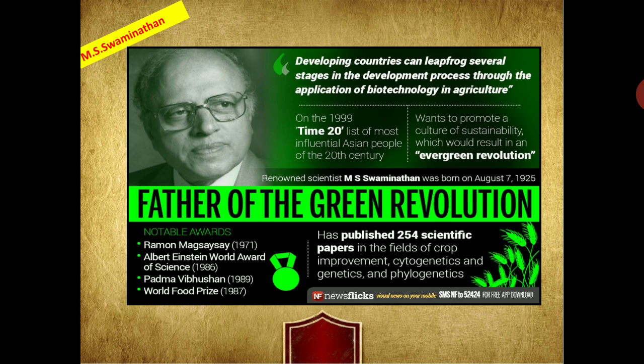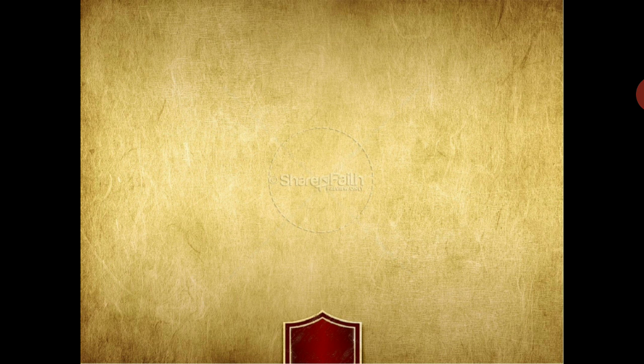The very first one was by Dr. M. Swaminathan, who was known as the father of the Green Revolution. In 1965, he implemented new scientific agriculture techniques and increased the production of food grains. That is, due to him, we brought about a green revolution in our country.